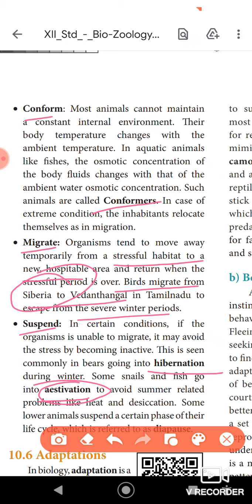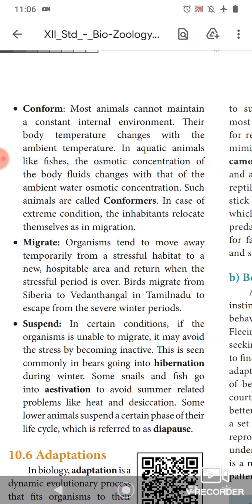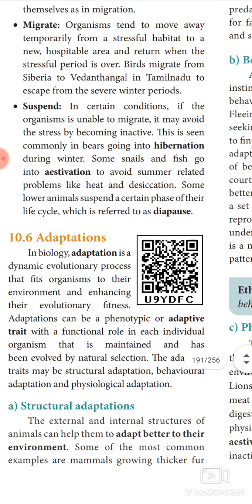So hibernation and estivation are the two important types of suspend, a type of response to the abiotic factor. So these are all the different types of behavior or response to the abiotic factors. Okay, so that's all about that, and now we move on to another topic that is called adaptation.